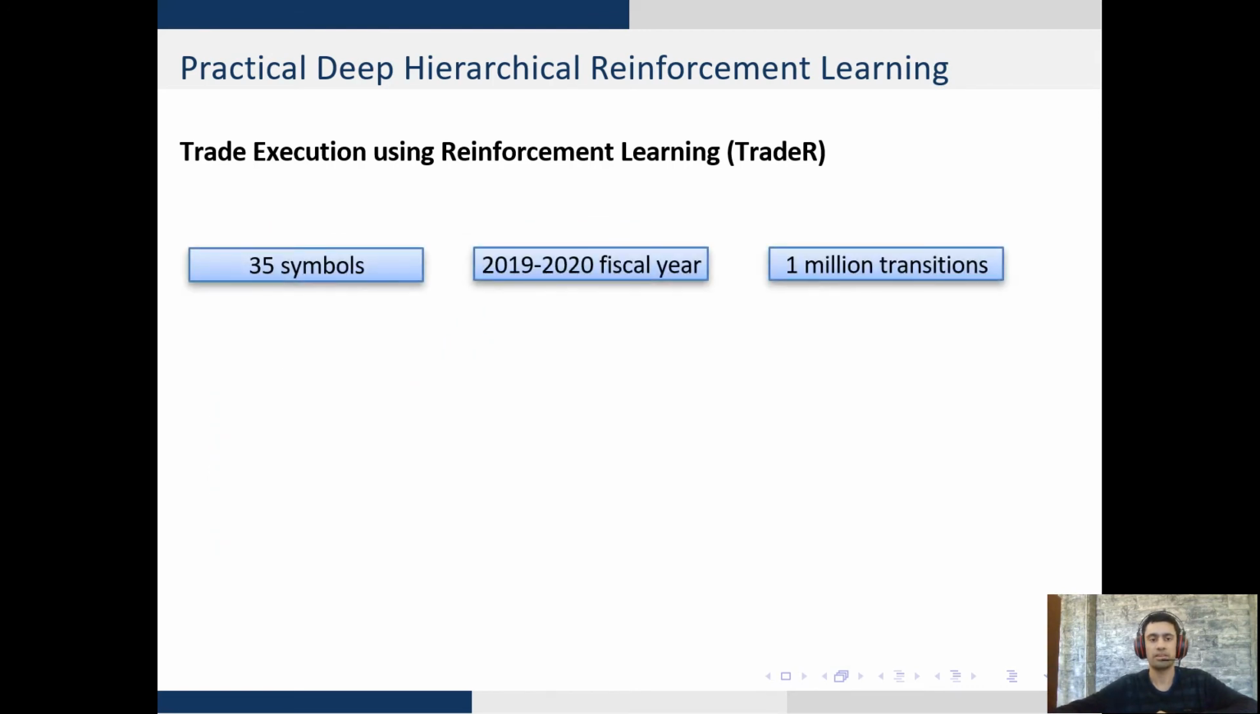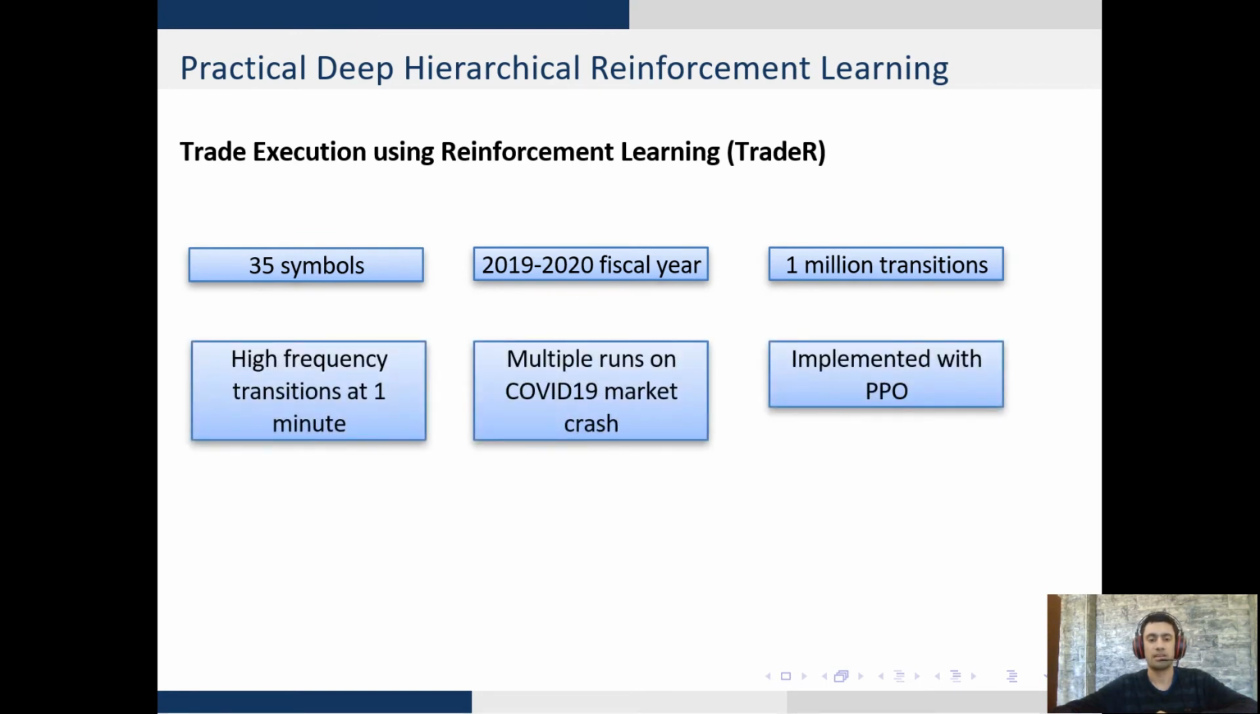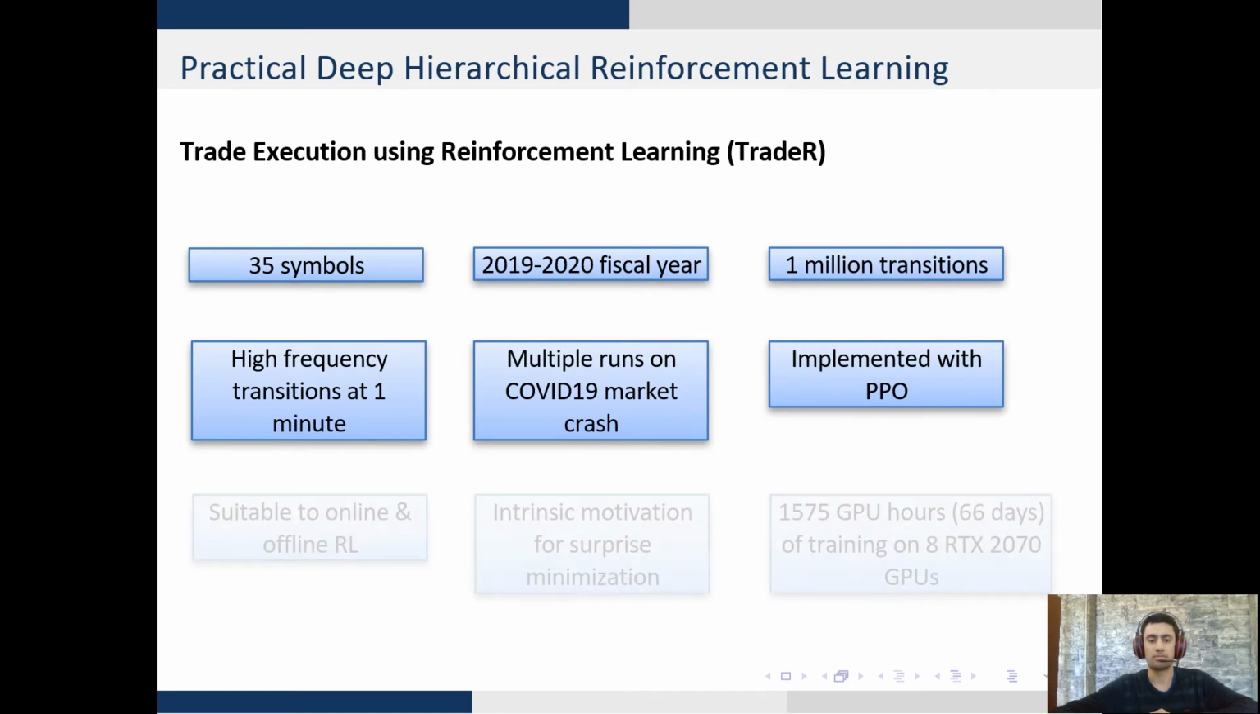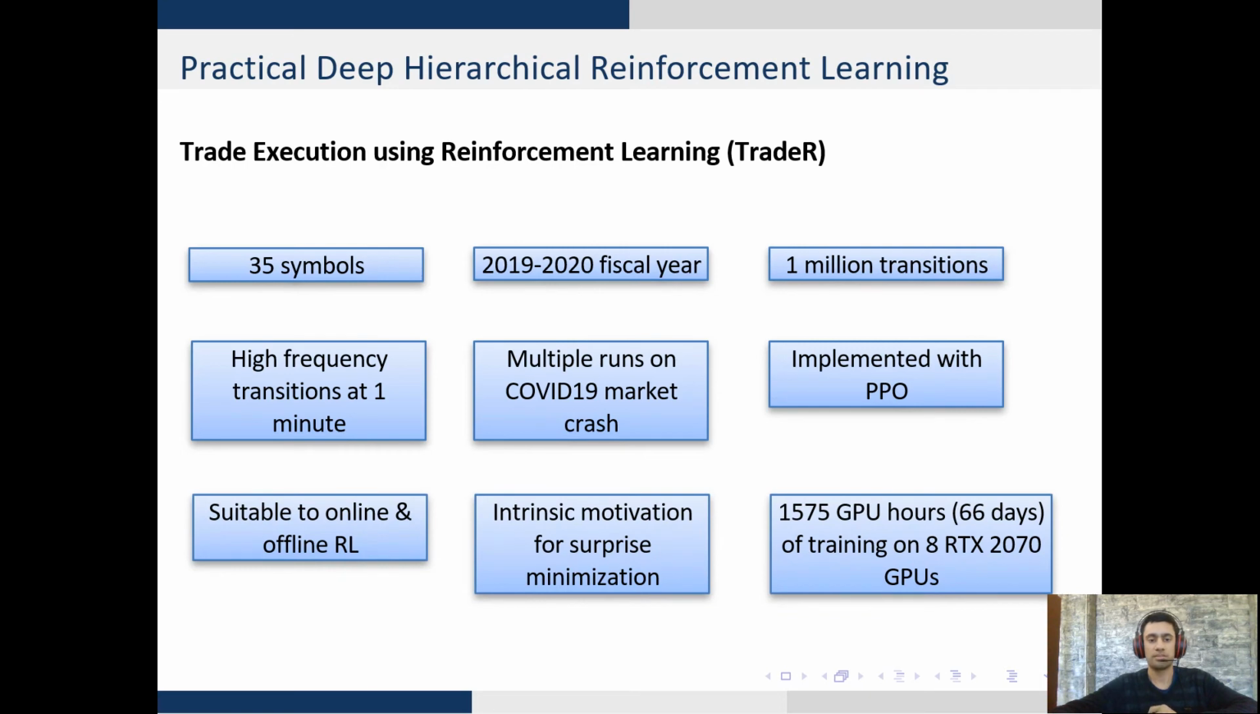Upon evaluating Trader for 35 symbols in the 2019 fiscal year at 1 million transitions, we carried out large-scale experiments with high-frequency transitions at 1-minute intervals. These experiments were conducted for multiple runs in the COVID-19 market crash and implemented with the PPO algorithm. Trader is suitable for online and offline reinforcement learning with the energy-based surprise minimization scheme, and the large-scale experimentation demonstrates its computational expense.